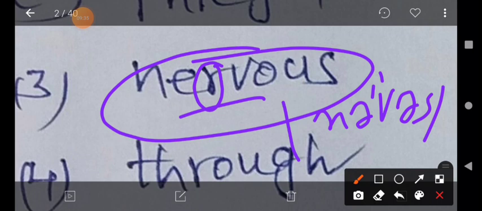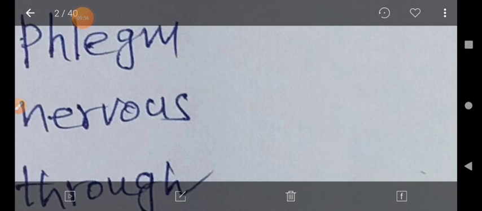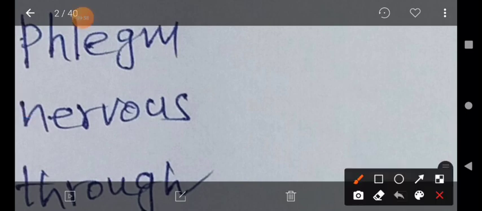Nervous means we should not pronounce the R sound. R is a silent consonant in this given word. Nervous. What is the meaning of nervous, my dear students?